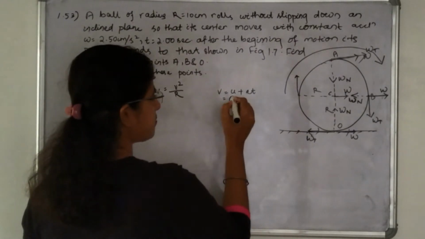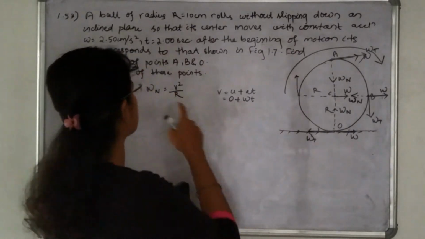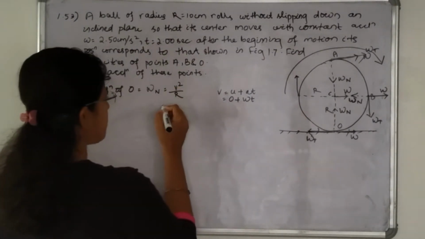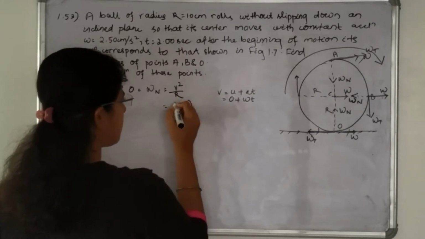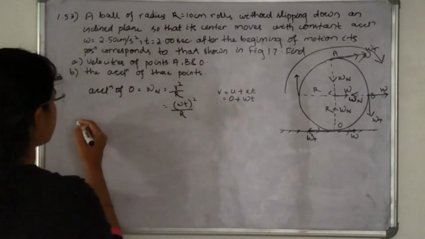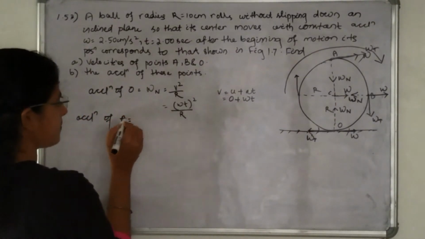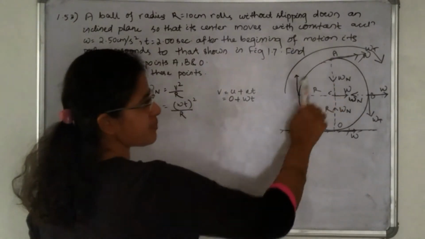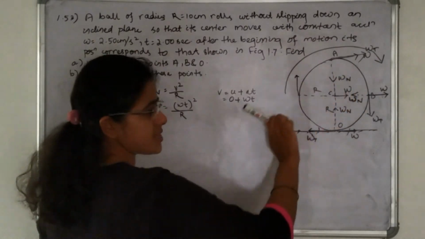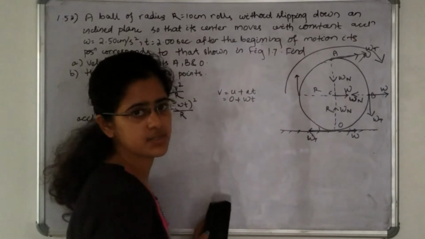u is 0, plus w into t. t is 2 seconds and w is 2.5 centimeter per second square. So in place of v, I can put (wt) whole square divided by R. Okay. Next, the acceleration of point A. The acceleration of the center of mass is in this direction. Tangential acceleration is also in this direction, and the normal acceleration is in this direction.